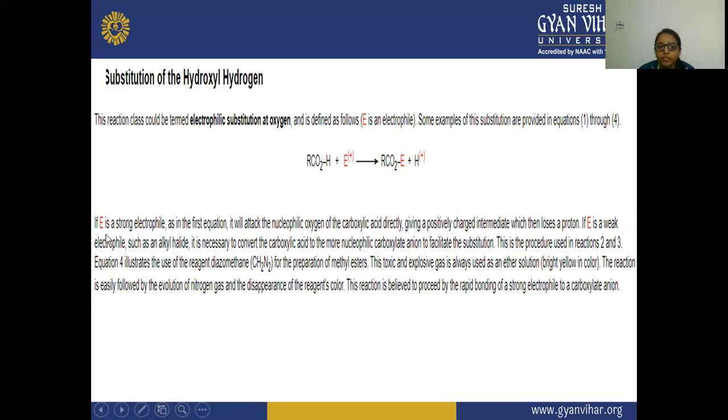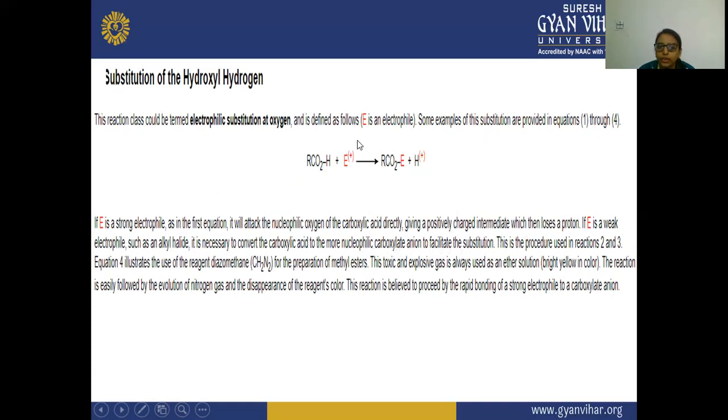If E is a strong electrophile, as in the first equation, it will attack the nucleophilic oxygen of the carboxylic acid directly, and it will give a positively charged intermediate which will lose a proton. If it is a weak electrophile such as an alkyl halide, then it will convert the carboxylic acid to the more nucleophilic carboxylate anion to facilitate the substitution.